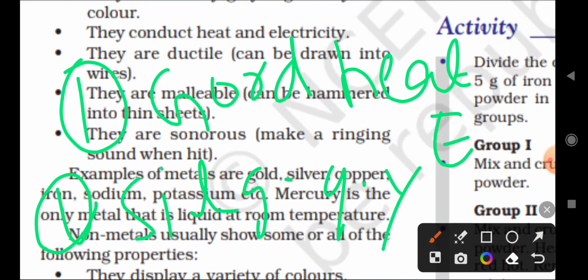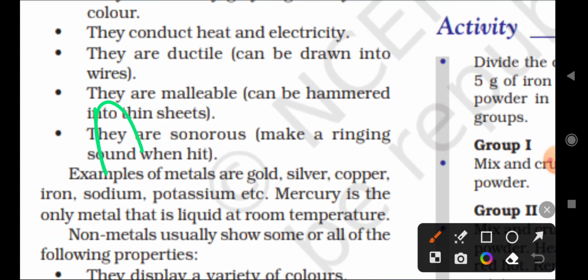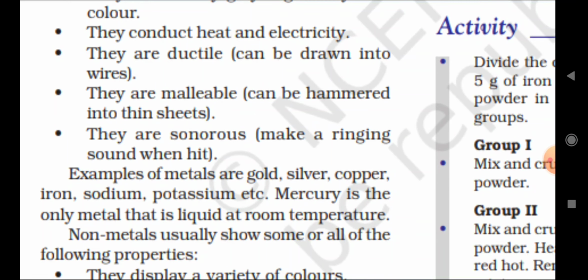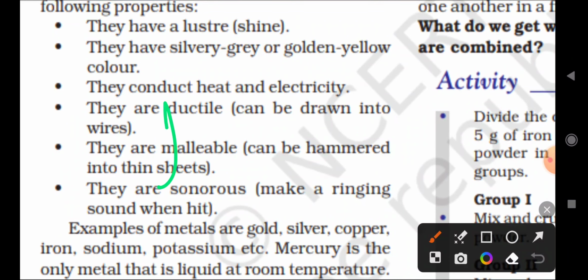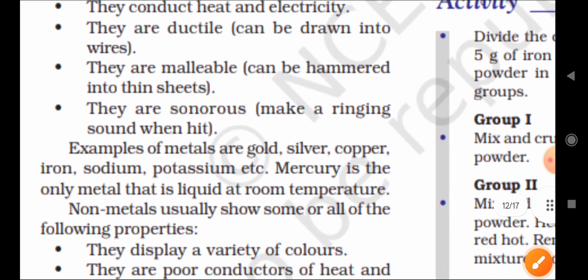Again, they have the malleable property, the ductility property, and sonorous. Another point is that they have the luster property, the shining property. Understood? These are some properties of metals.